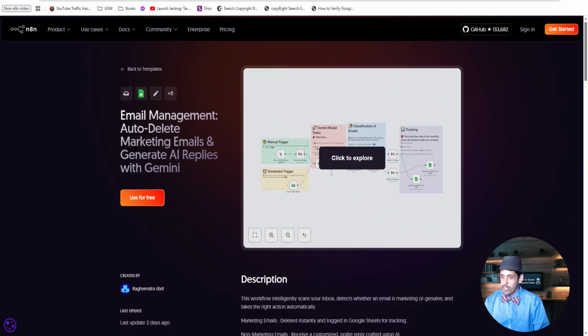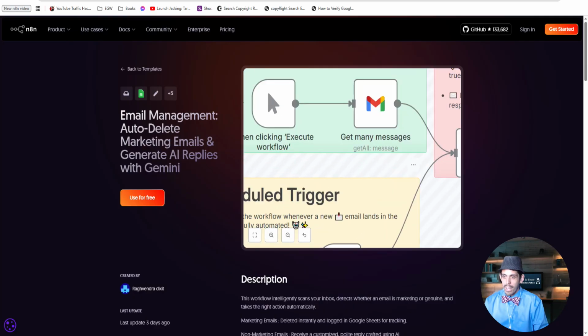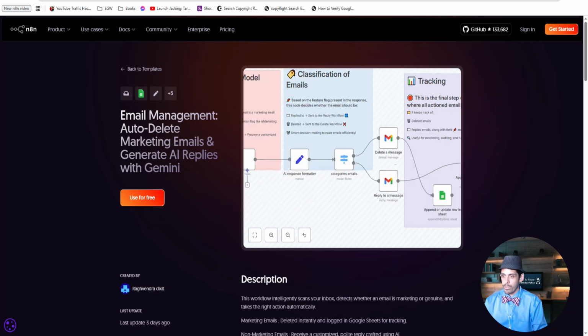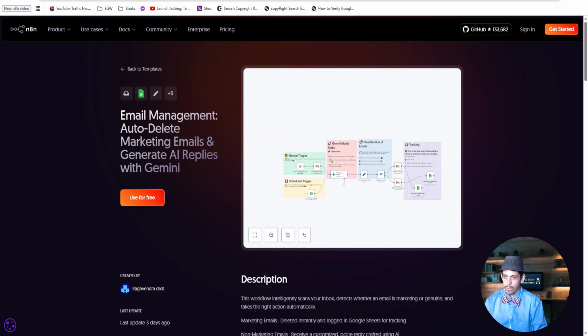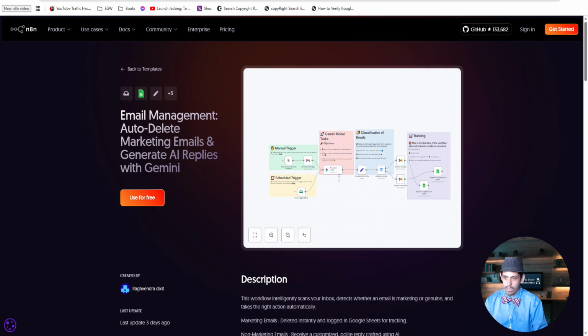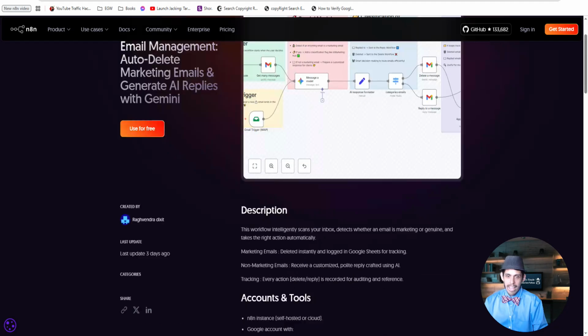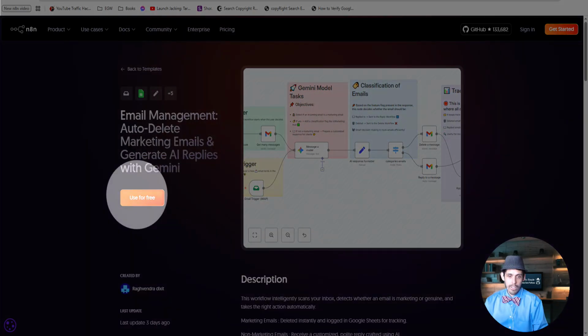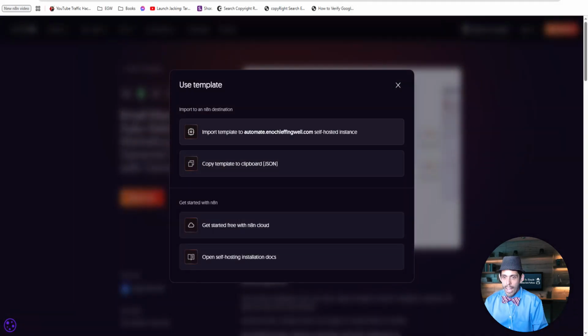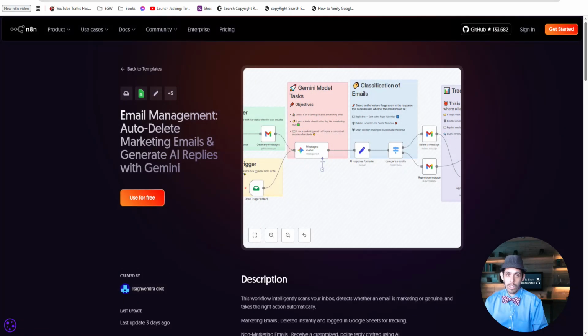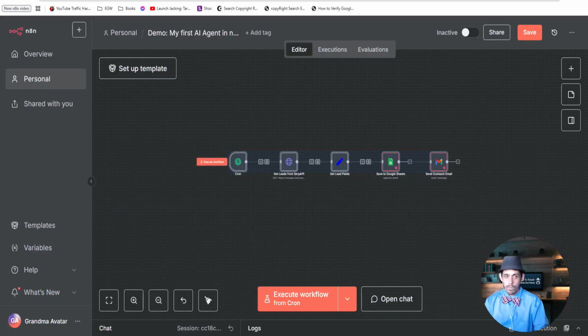And when you click it, it shows you the template. They have these little sticky notes. You can click and explore. You can see what's going on here, and it'll show you how it starts when you get an email. This is the simple workflow, and it has a tutorial showing you how it works. You can read the description of what it does and what it entails, and you could use it for free. So you click on this button, and then you just import, or you copy the template right there. Like you were wondering if you could copy other people's templates. This is why I love it so much, because you can.